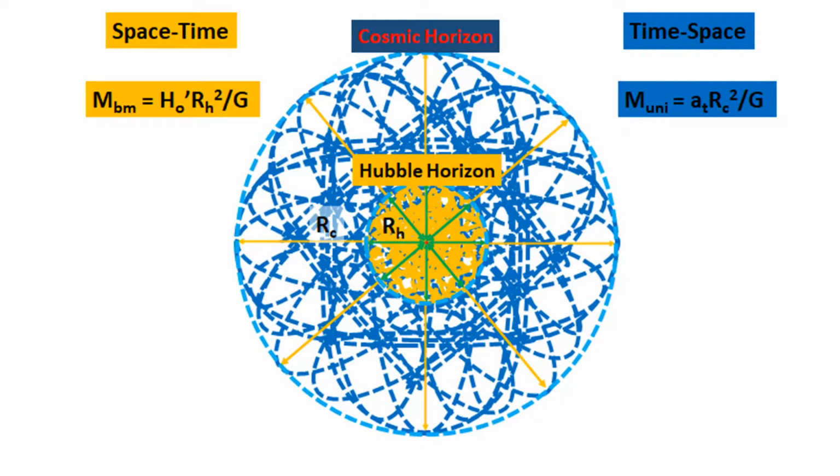I decided to denote these two sections of our universe as space-time and time-space. Note that space-time and time-space overlap within the causally connected portion of our universe, with time-space extending beyond what we can observe. In another presentation, I will discuss how the interactions between the causally disconnected portion of time-space is responsible for dark energy.